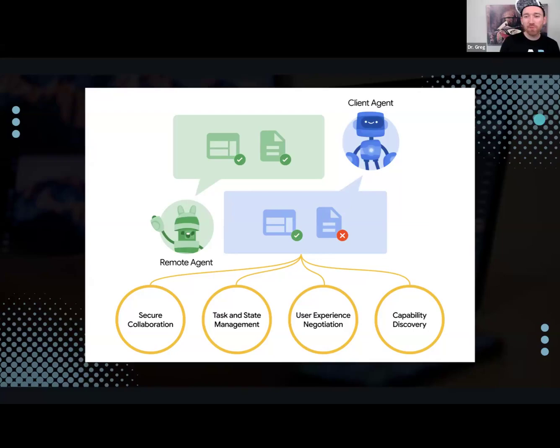That's right. So one of the real interesting things, and you mentioned this earlier, is this capability discovery piece, where agents can actually advertise their capabilities using an agent card, almost like they have these digital business cards that they're trading with each other. Oh, hey, what do you do? What do you do? They're just out there networking with each other. And so this agent card allows the client to identify the best agent for a particular task.